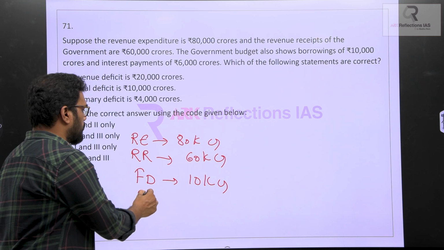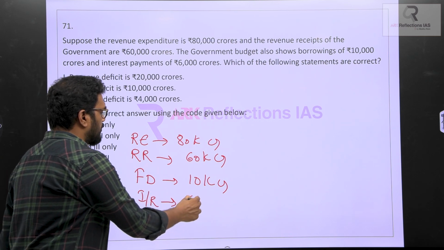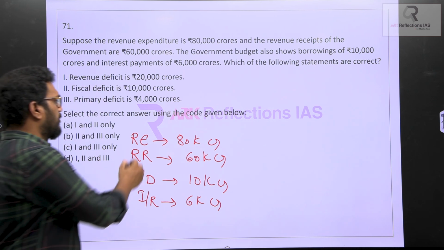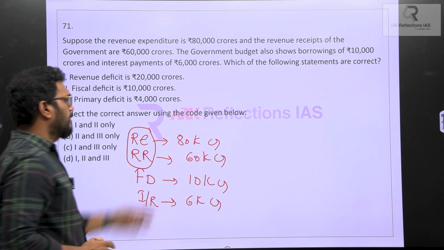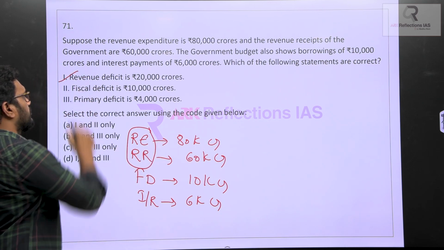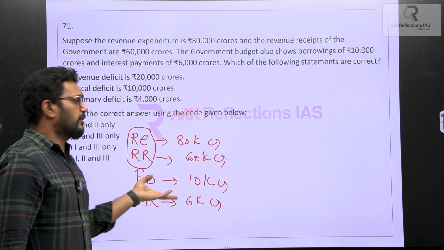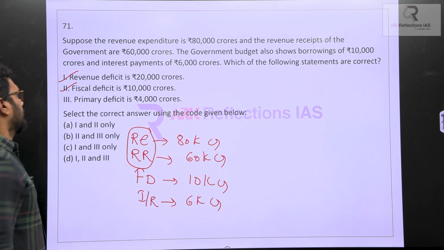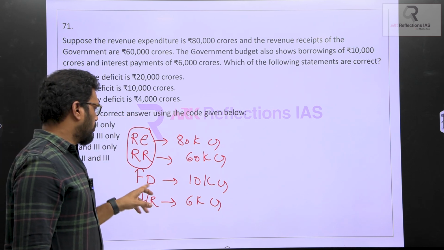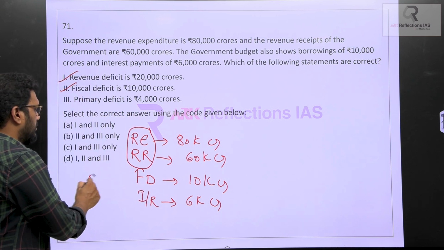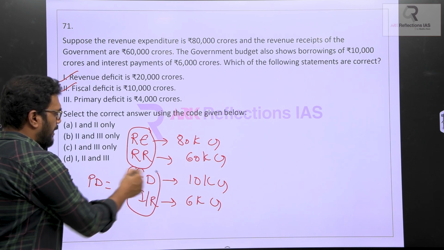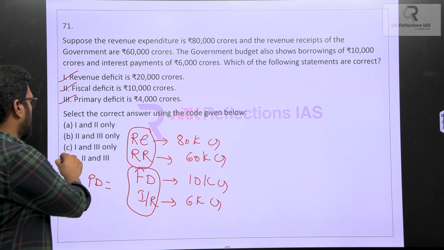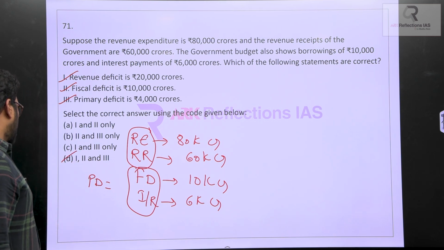So, how much is the interest you are going to pay? It is 6,000 crores. Which of the following statements are correct? Revenue deficit: how will you calculate it? RE minus RR, 80 minus 60 will be 20,000 crores. Next, fiscal deficit. Obviously, I told you fiscal deficit is nothing but the borrowings. So, borrowings are 10,000 crores. This is correct. Primary deficit is 4,000 crores. How will you calculate primary deficit? PD is equal to FD minus interest payments. So, 10,000 minus 6,000 will become 4,000. So, all the three statements are very much correct.